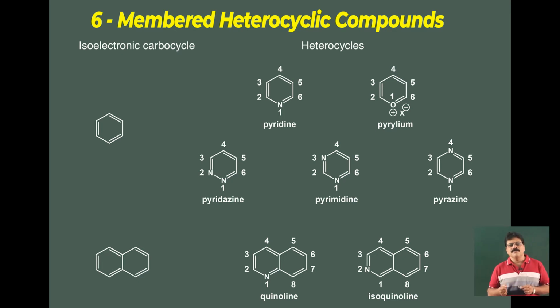A naphthalene isoelectronic system is quinoline, where the nitrogen is at the alpha or 1 position. If the nitrogen is at the 2 position, it is called isoquinoline.